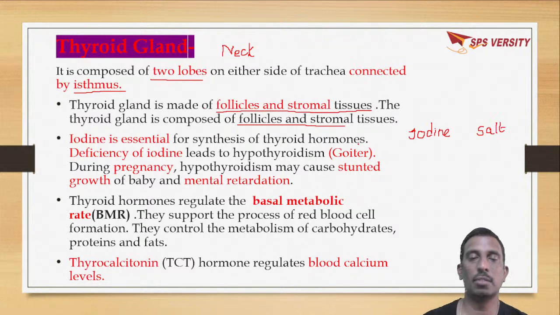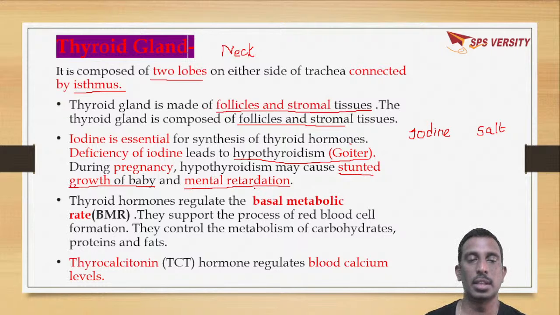Deficiency of iodine leads to hypothyroidism, which is called goiter. If hypothyroidism occurs during pregnancy, it leads to stunted growth of the baby, meaning no proper growth, mental retardation, and psychological issues.